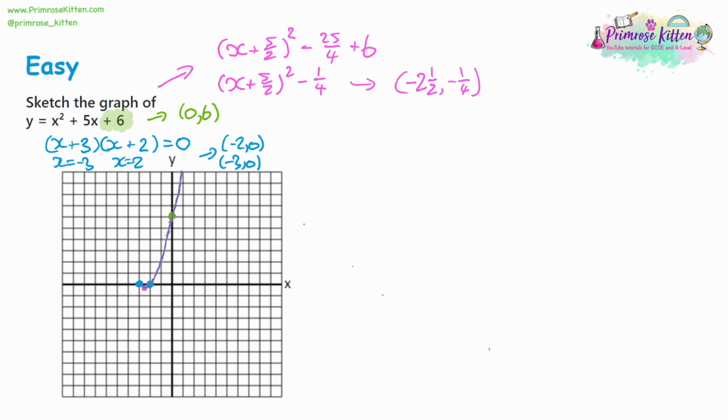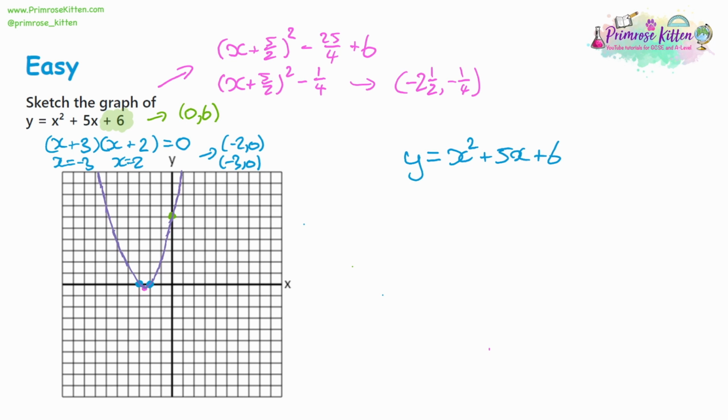Again, the most accurate part's going to have to be the 3 coordinates we found at the bottom. We're going to go through the green coordinate as well. So something like that. Now, I don't think that's quite round enough. It's a little bit too pointy. So what we need to do now is do a couple of substitutions to check kind of how smooth this needs to be. So I have y is equal to x squared plus 5x plus 6.